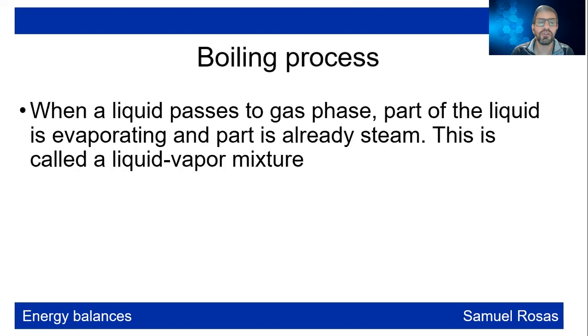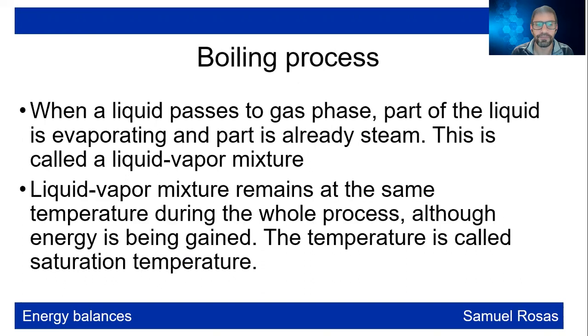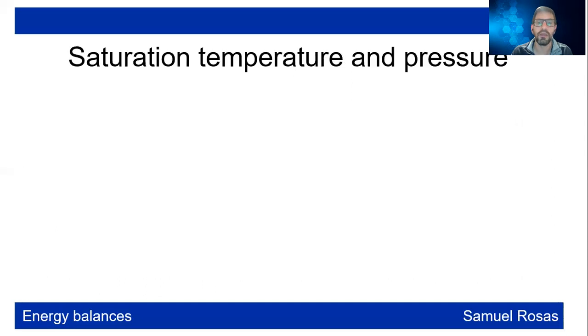In the boiling process, when a liquid passes to a gas phase, part of the liquid is evaporating and part is already steam. This is called a liquid vapor mixture. This liquid vapor mixture is at the same temperature during the whole process, although the energy is being gained. The temperature is called saturation temperature and is the same temperature during the whole process, right?